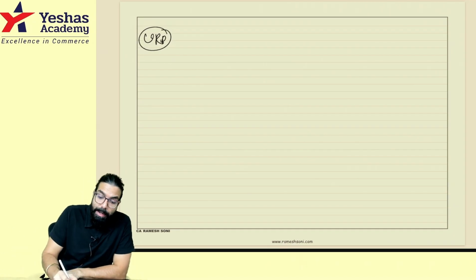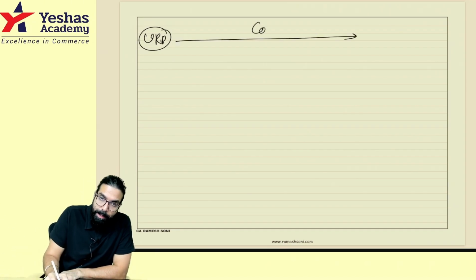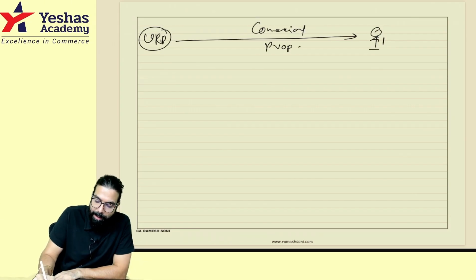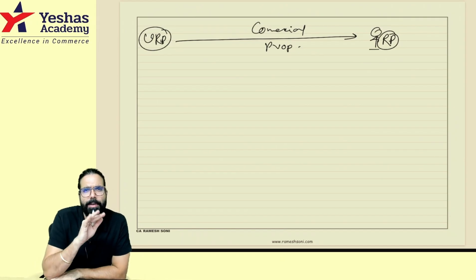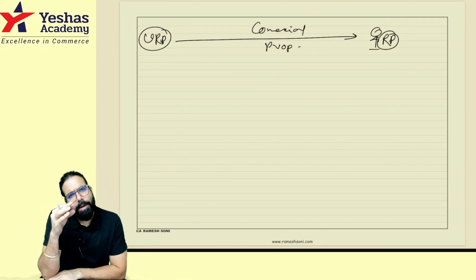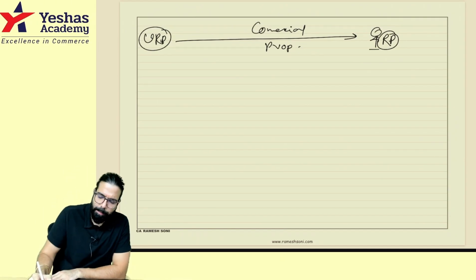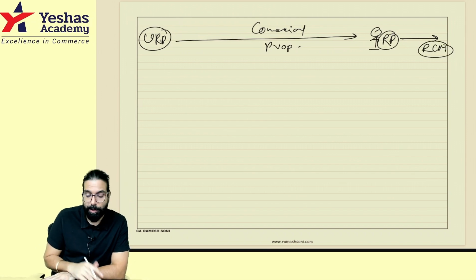Okay, sir. He has given me any property other than residential, meaning a commercial property, and I am a registered person. Sir, a normal registered person, TDS deductor, TCS collector, whichever registered person, I should always pay GST under RCM. Okay, sir. This point is clear.